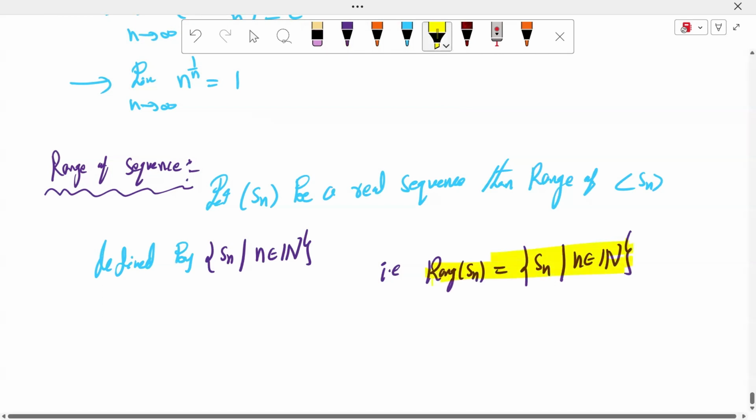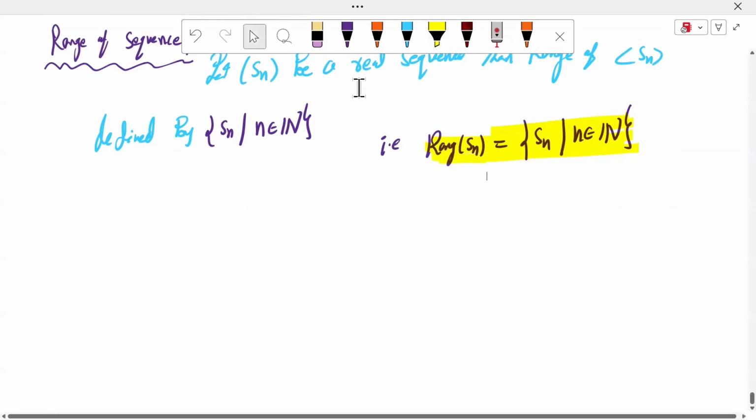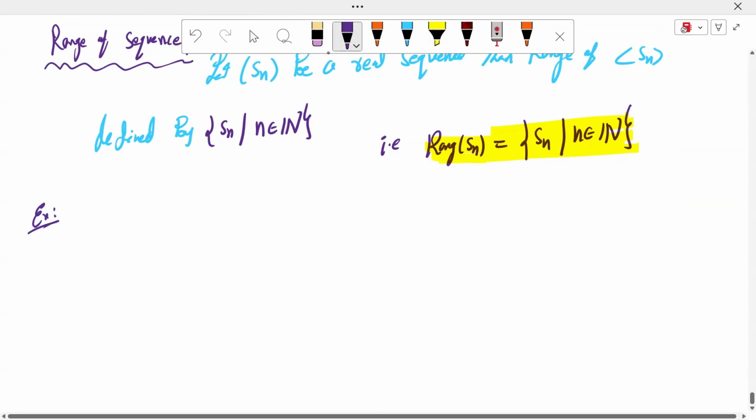If the range of the sequence is finite, that sequence is a bounded sequence, sir. If the range of the sequence is infinite but there exists an infimum, therefore the sequence is a bounded below sequence, sir. Whenever we consider the range of the sequence, we take some examples, sir. What is the example? For example, Sn is equal to (-1) whole power of n. Minus 1, plus 1, minus 1, plus 1. These are the terms, sir, infinite terms.